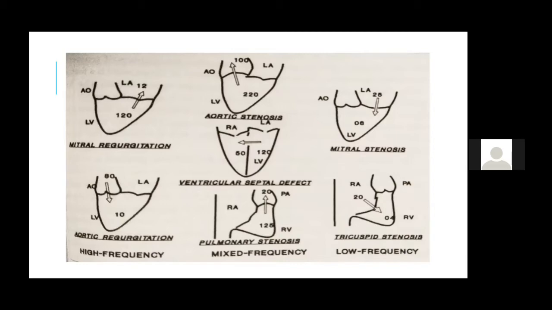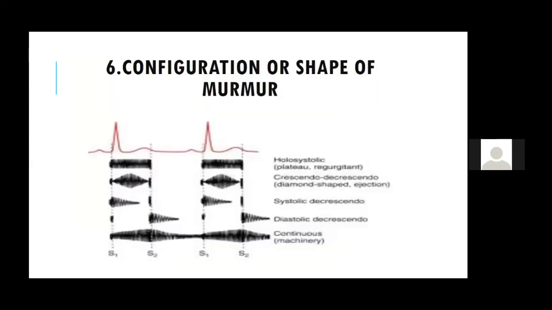Now come to aortic regurgitation. It is a diastolic event. In diastole, LV EDP is around 10 and aortic pressure is around 80. And so you can see so much high gradient is there between the aorta and the LV, and that is why they are high frequency murmurs. So this is where it is important.